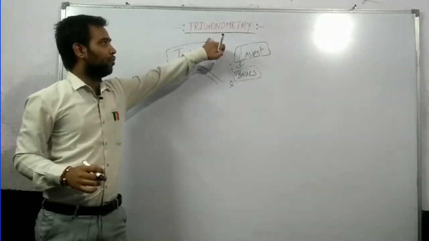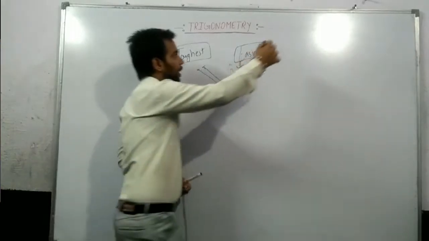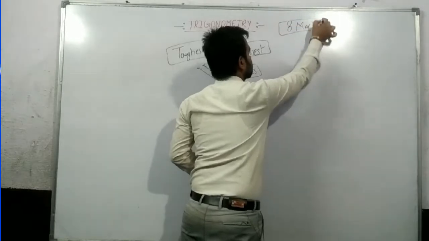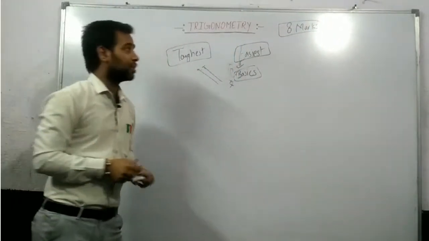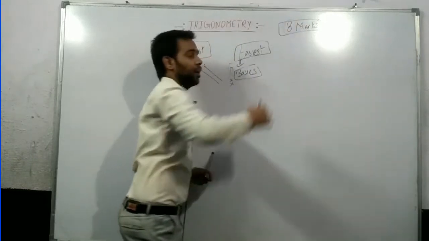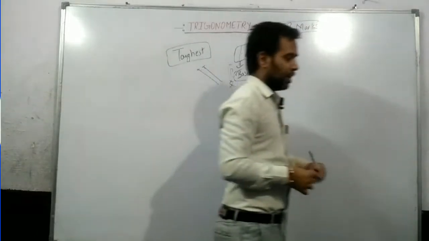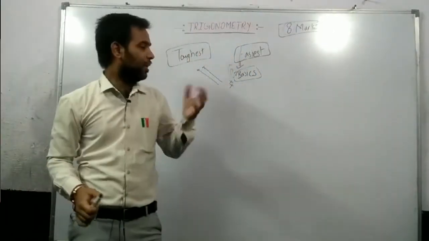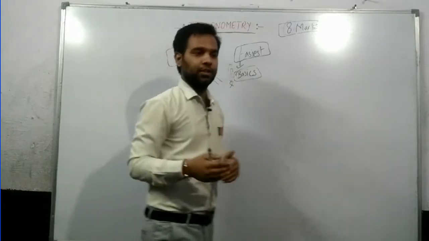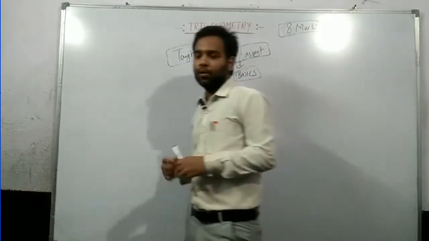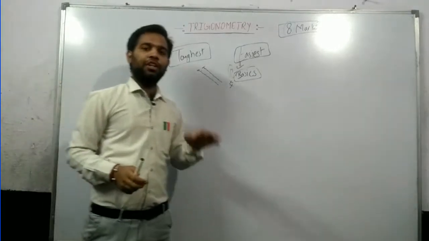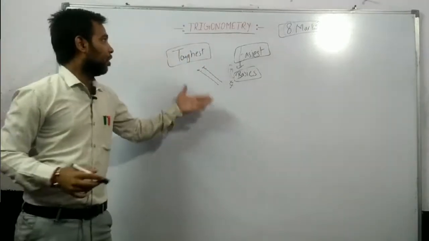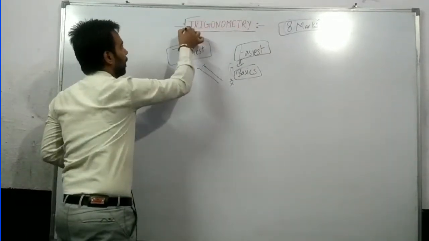Talking about the weightage of this topic in the board exam, its weightage is approximately 8 marks. How many marks? 8 marks. Just see the figure. And according to me, 8 marks are not less. That means if you want to get 8 marks, you have to watch this video and the next video which we made on trigonometry precisely. In this video, we are going to read the basics of trigonometry, what trigonometry is and where it is applicable.